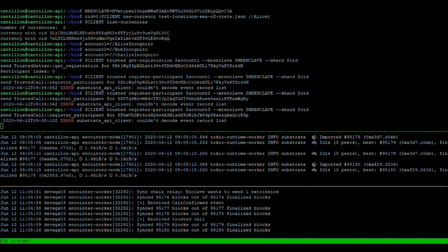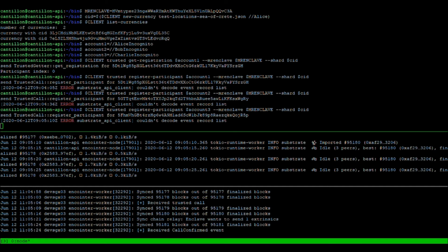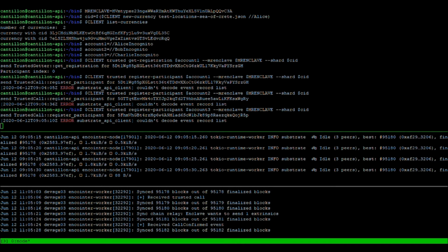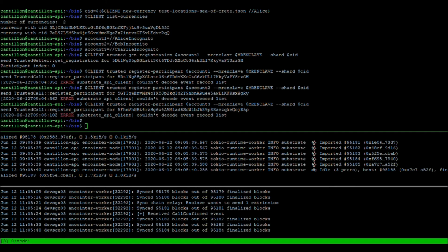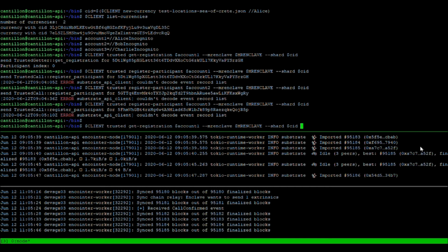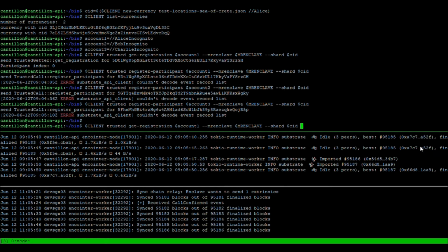The whole process takes a little bit of time, because first we send the extrinsic to the chain. There it is included into a block, and then that block is finalized, and once it's finalized, our worker will parse the extrinsic and execute whatever trusted call is in there.